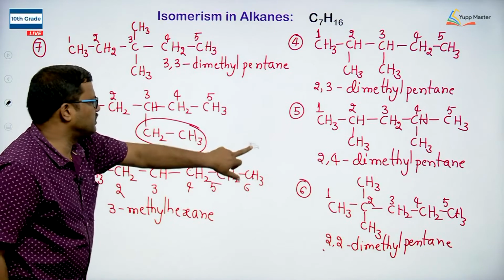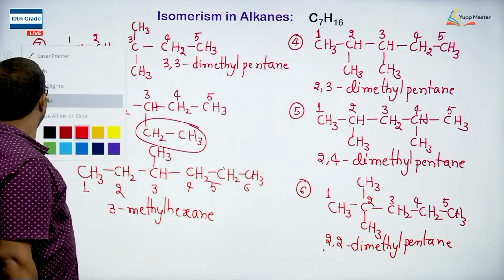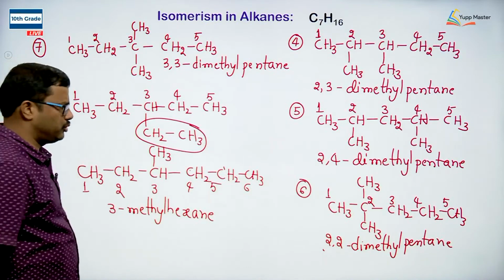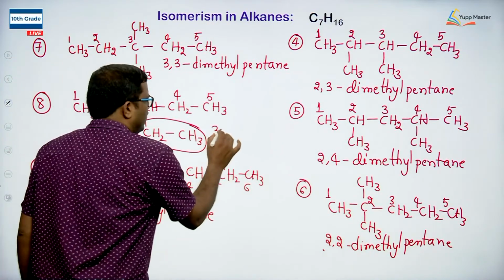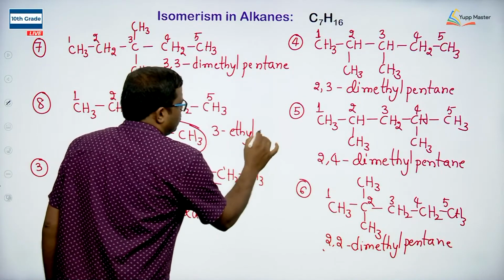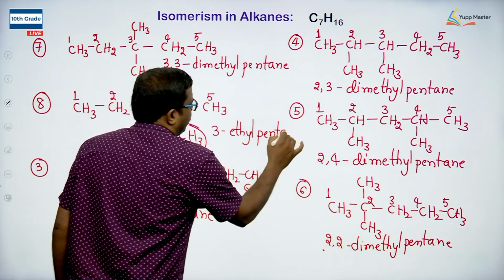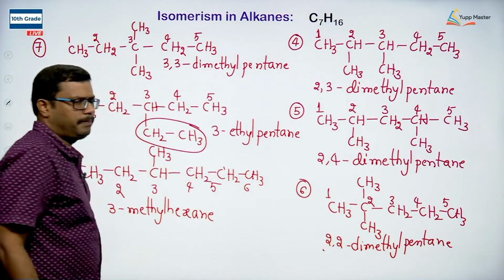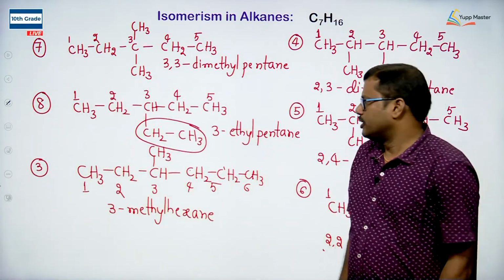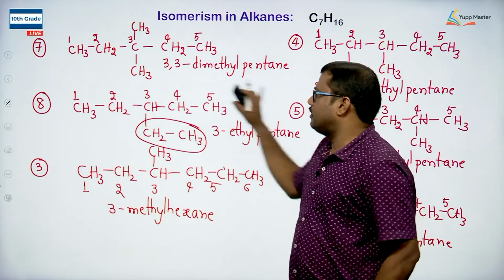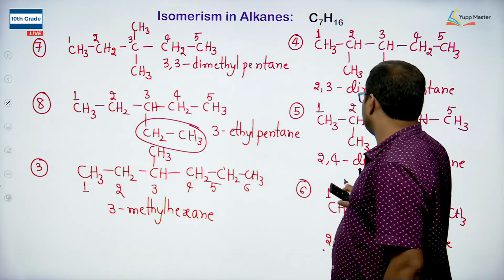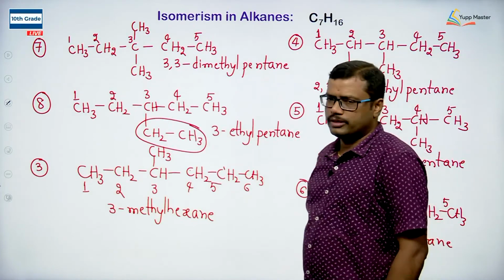So, how to name this compound now? The compound can be named at third position on the parent chain. We have a substitution. What is that? Ethyl. So, I can write it as 3 ethyl. How many carbons we have in the chain? 5 carbons. So, it is pentane. So, how many different isomers are possible now? If you observe, we can clearly see that with the 4 carbon chain only, we can get around 1, 2, 3, 4, 5 isomers are possible.